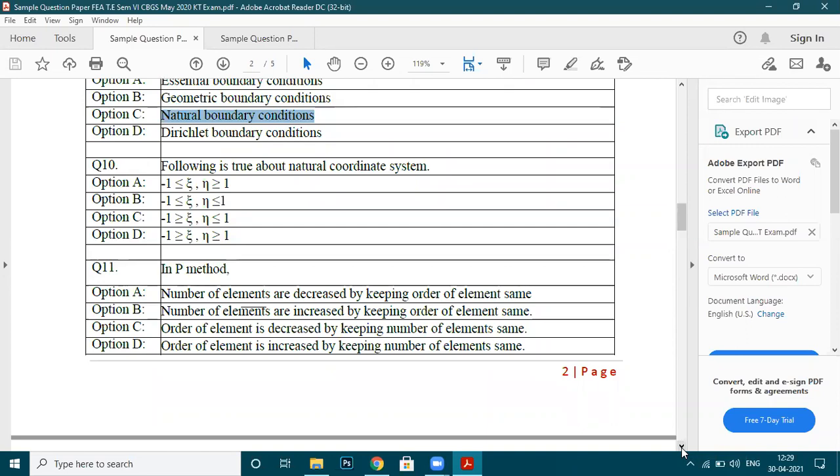Which of the following is true about the natural coordinate system? Which of the following limits are true about the natural coordinate system? We are talking about the limits for zeta, the domain or range for zeta and eta. Zeta and eta are basically the natural coordinate system. Unmute yourself and tell me the answer.